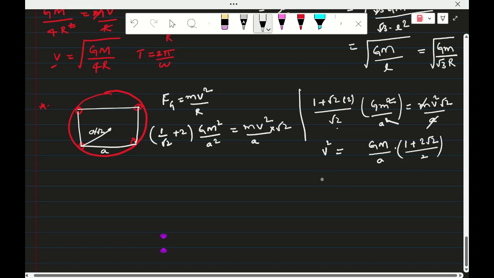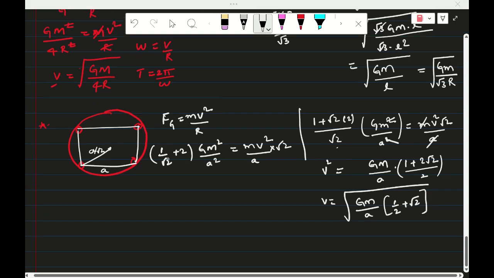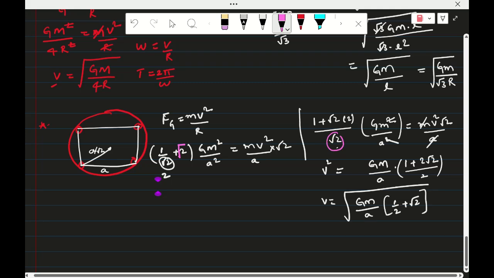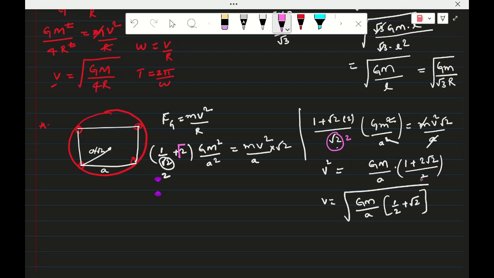Then v is equal to the root of GM by a into this expression, which I can write as 1 by 2 plus a root. This is the answer, but observe the small change here. Here 2 root 2 will come; this root 2 will come here. So it is not 2, whereas root 2 is there, this is 2, and here 2 root 2. The LCM is the same, but the denominator is 2 root 2. So now this 2 root 2 will come. So observe the small change here.